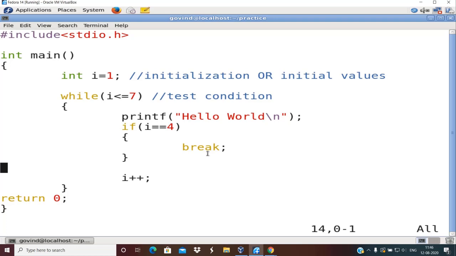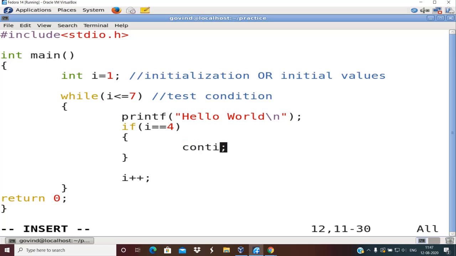There is one more way in which you can control the execution of the loop body, which is continue. Break and continue are used for a few purposes. You might not see many programs on the usage of continue. Continue is also one more keyword. The behavior of continue is exactly the opposite of break.